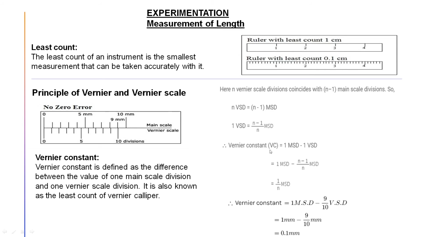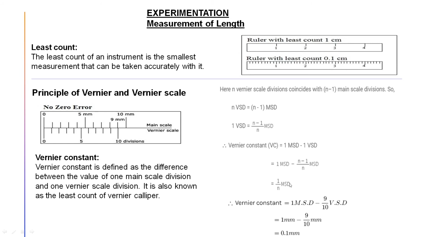Now vernier constant will be how much? 1 main scale division minus 1 vernier scale division. 1 main scale division is 1 and 1 vernier scale division equals (n minus 1) by n main scale division, that we have calculated. Just subtract it, you will get 1 by n main scale division.